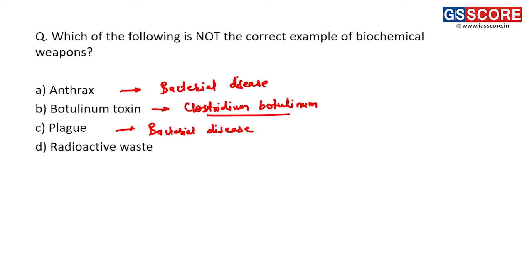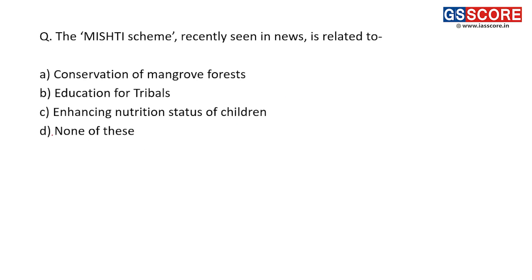Fine. So all these three are related to bacterial diseases or bacterial toxins. Radioactive waste, on the other hand, is nuclear in origin, and that's why it cannot be used as a biochemical weapon. And that's why the answer is D. The answer of this question is D, because radioactive waste cannot be used as a kind of biochemical weapon. Fine. Answer is D. Next question now.